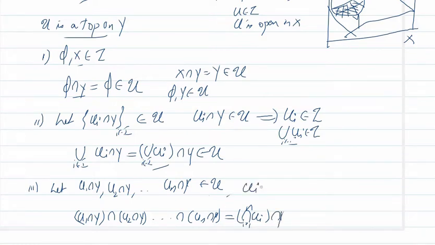But all these U_i's are members of tau, and tau is closed under finite intersection.